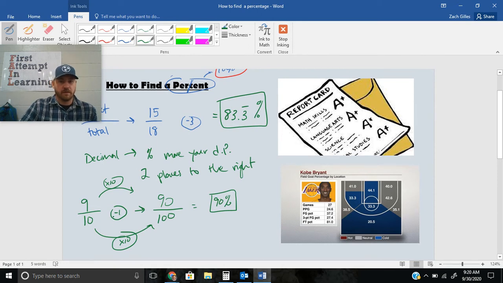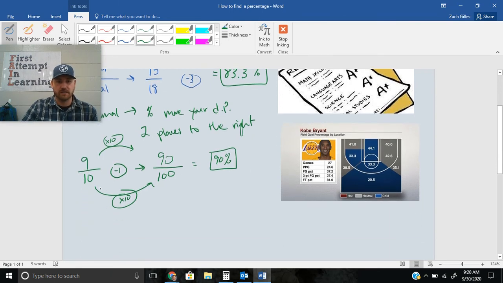The other way you can think about that, and I might sound like a broken record here, but there's a lot of ways you can think about percents, is if you were to say this number aloud, 9 over 10, you would say that is 9/10. Well, remember, when we're talking about decimal places, the first place after the decimal is the tenths place. And how many tenths do we have?